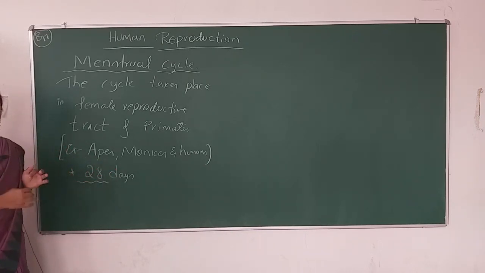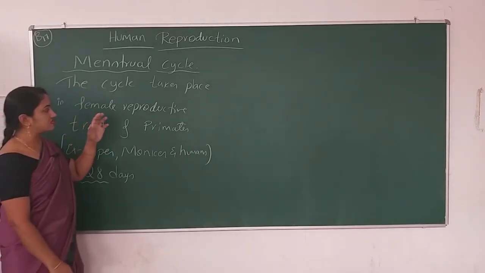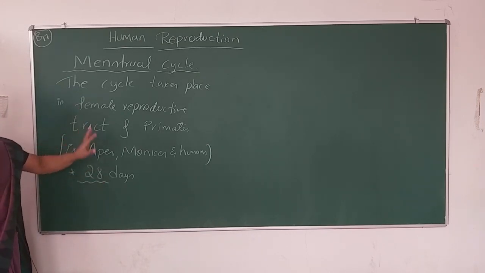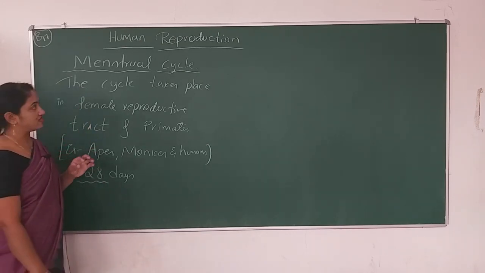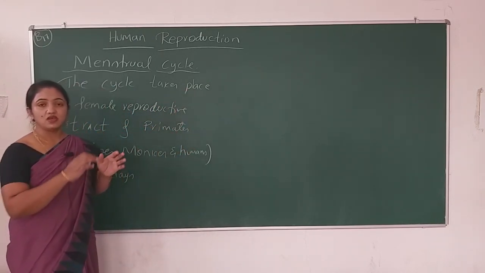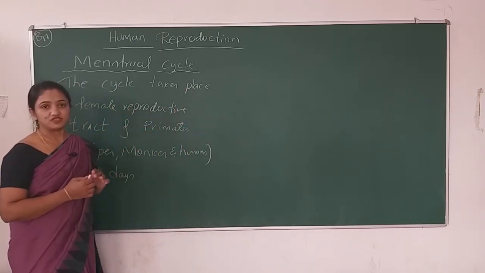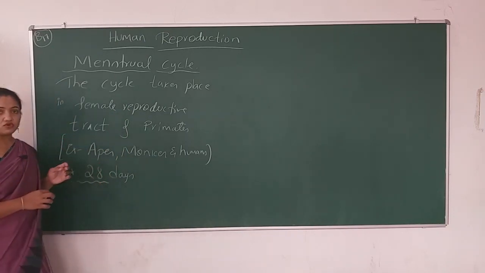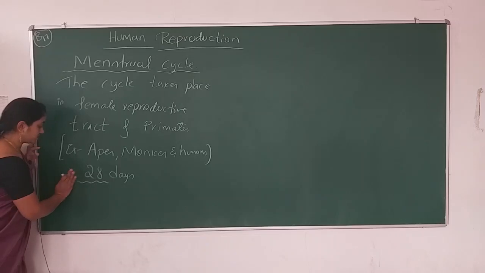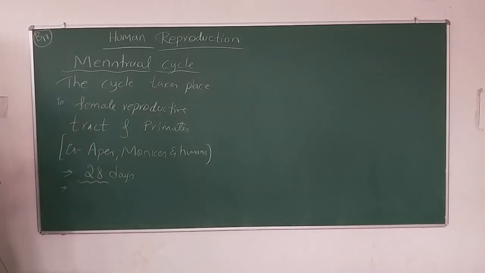So how does the cycle keep on moving every 28 days, and what phases are present in that cycle? That is important to understand. If you understand the phases of this menstrual cycle, you will come to know what I am describing.